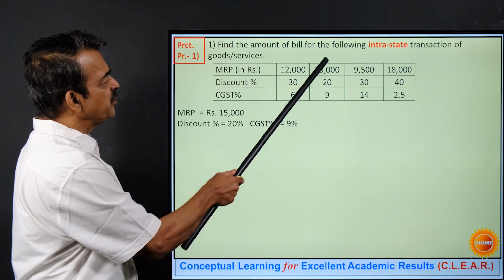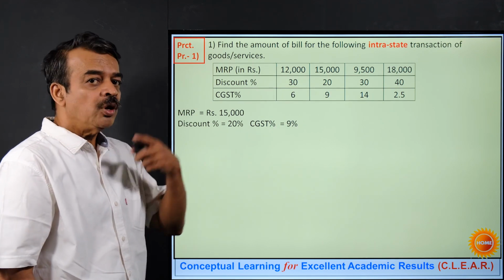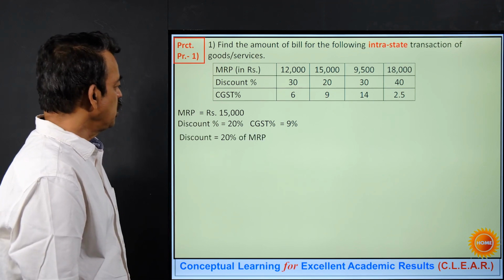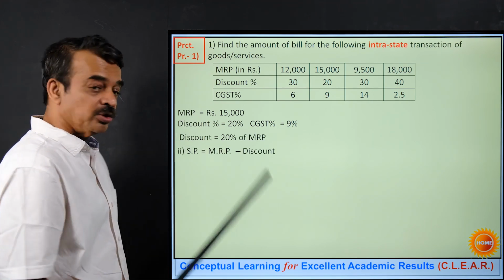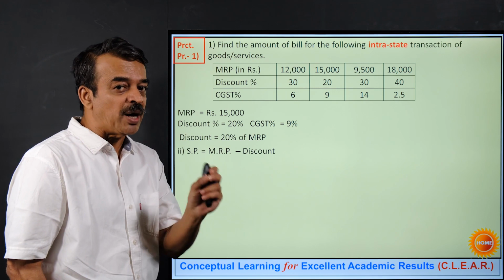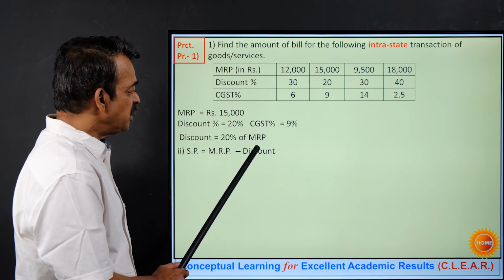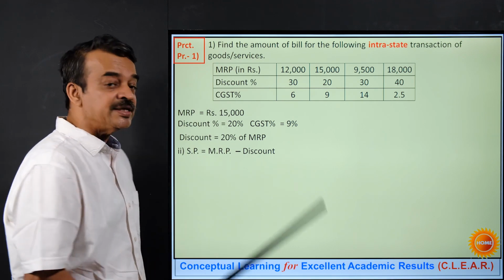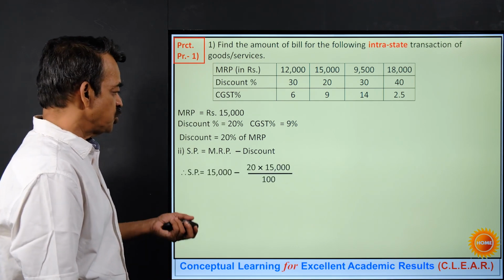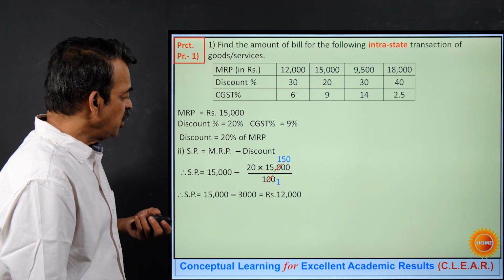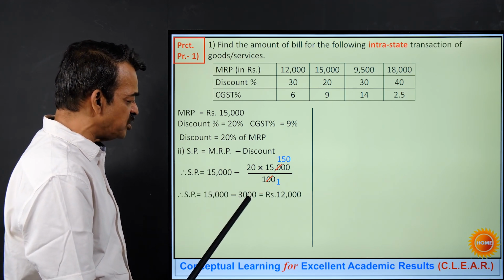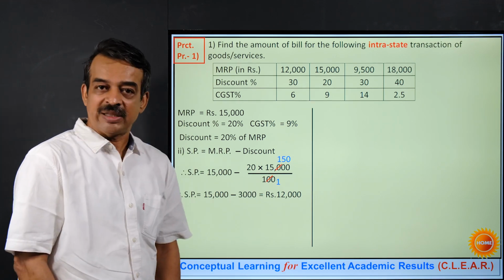Once again, I have written the data for the second item. Whatever we did in the previous case, same thing we will have to do. So first of all, find out the SP. How do you get it? MRP minus discount. Discount will be 20% of MRP. In this case, it is 15,000. So substitute, simplify, you get SP as 15,000 minus the discount, which is 3,000, equal to 12,000.